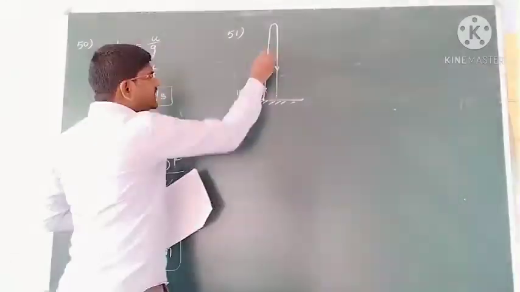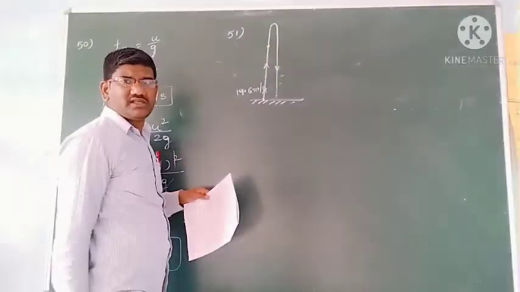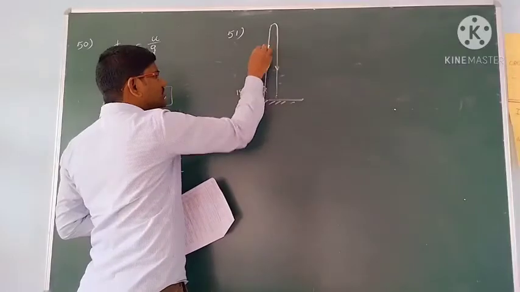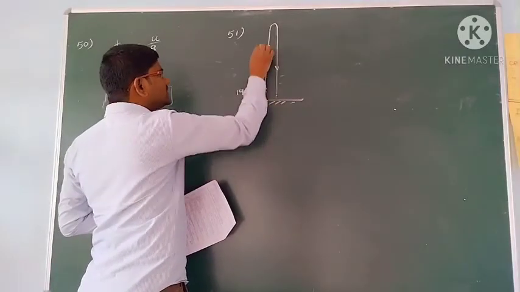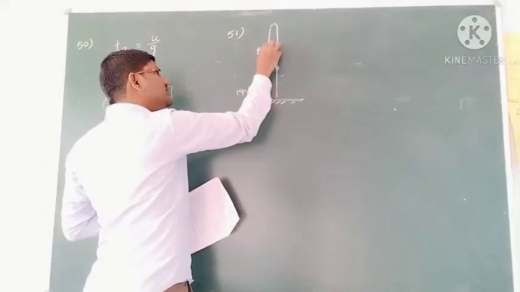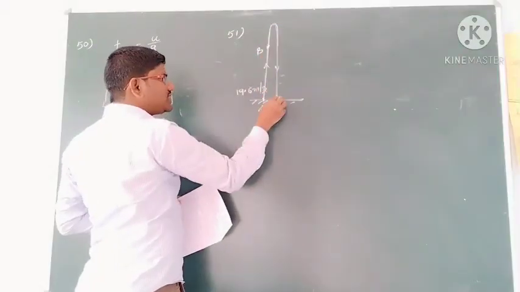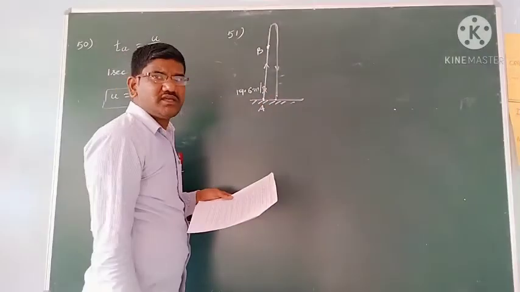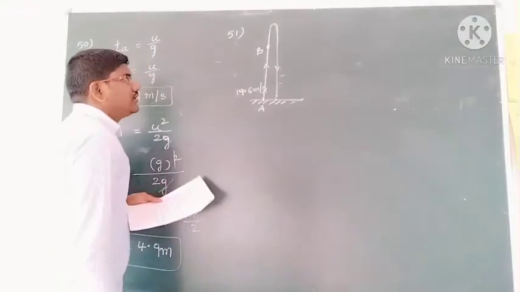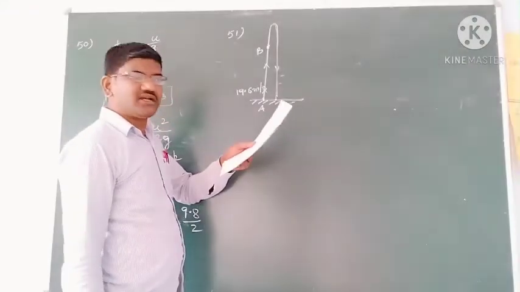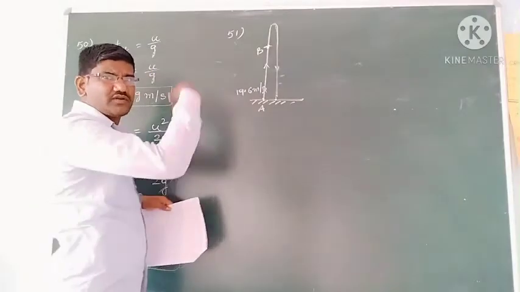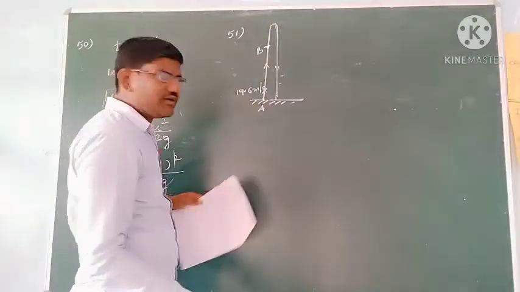So after 1 second it has reached some point. Where it has reached, I don't know. After 1 second it has reached some height. So consider this is A, it has reached B. And after how many more seconds it reaches the ground from B, he is asking.